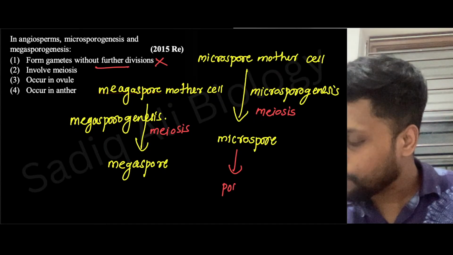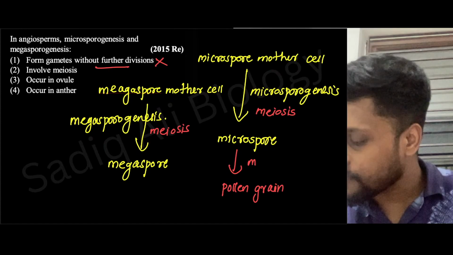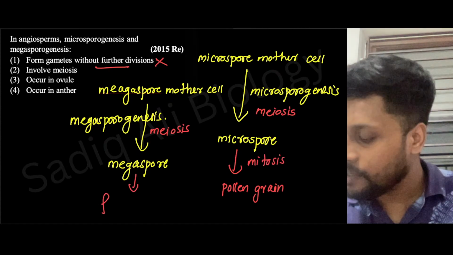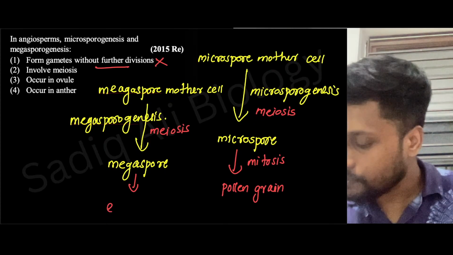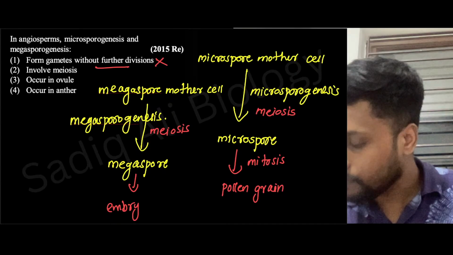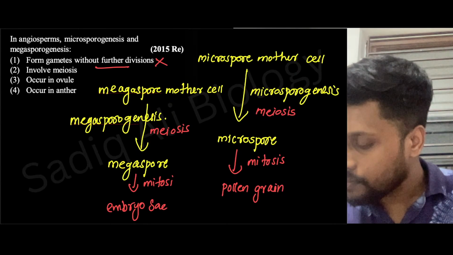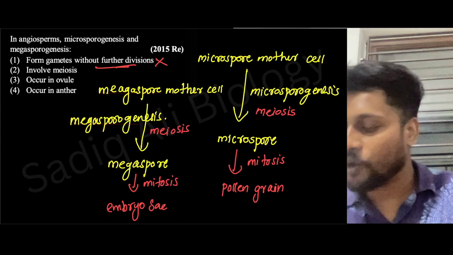Pollen grain with the help of mitosis. Similarly, megaspore will be forming embryo sac with the help of mitosis. So mitosis is required. Hence, this first statement is wrong.